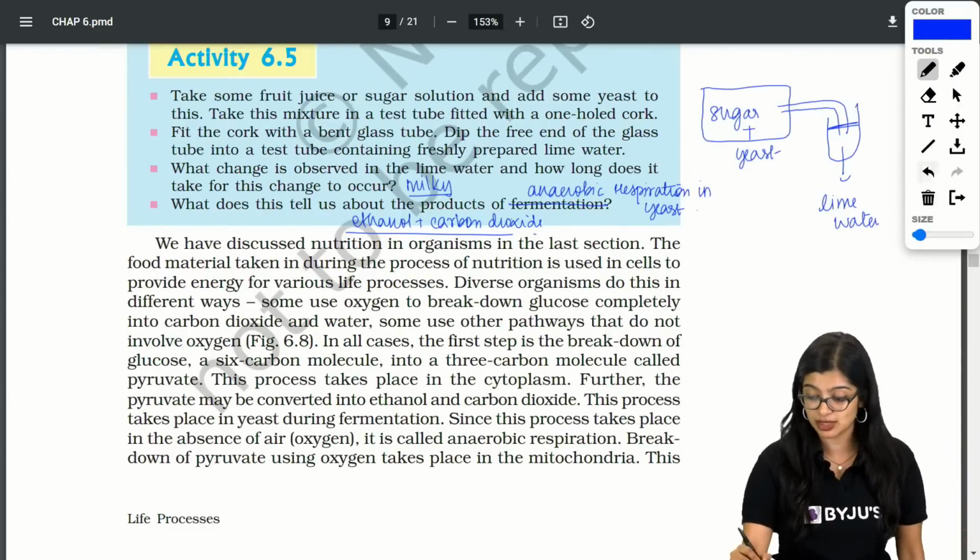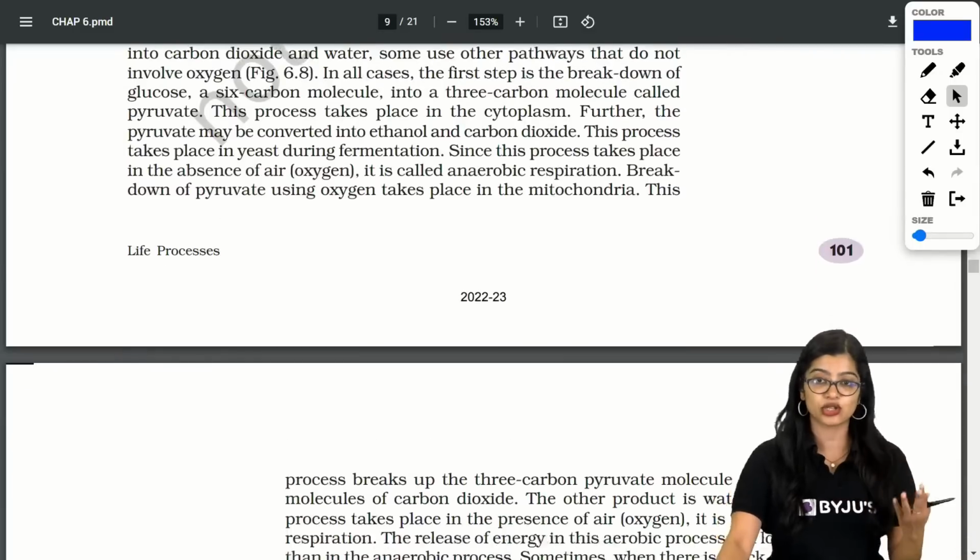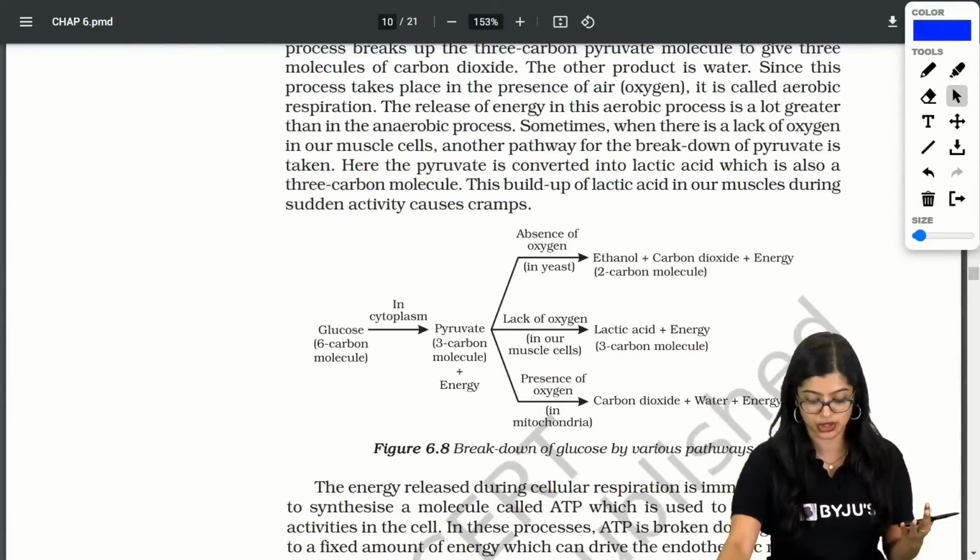Can we expect this for subjective questions? You can. 2 marks for sure. These are also a type of competency based questions which are there.